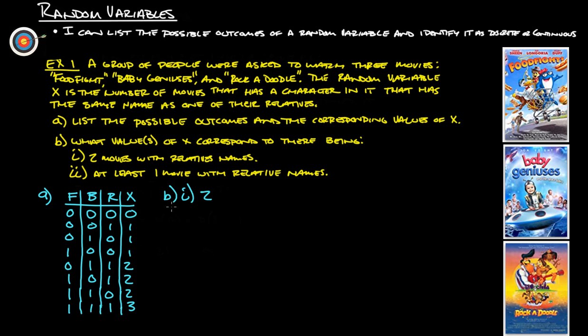And then for part II I had to change that to make it look nice: at least one movie with a relative name. So that means that would work for any of these with one, two, or three. Any one of those would work.